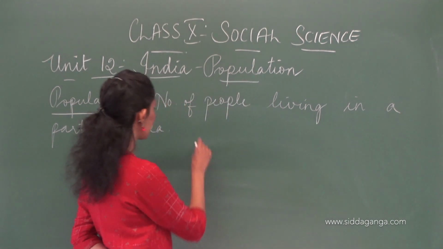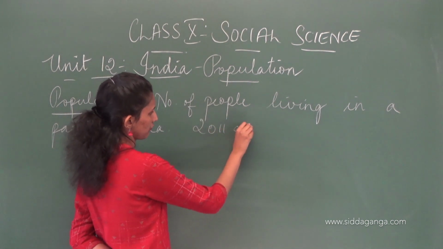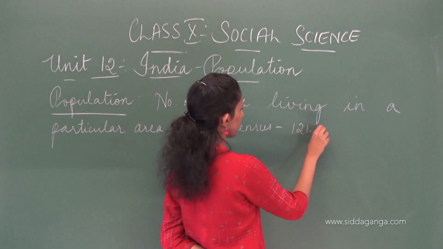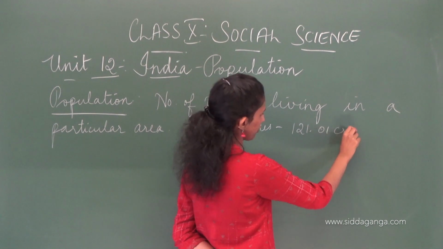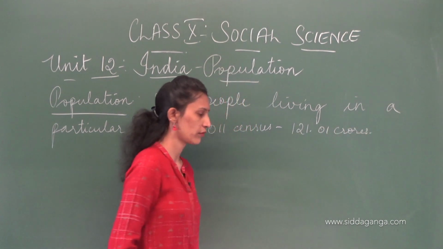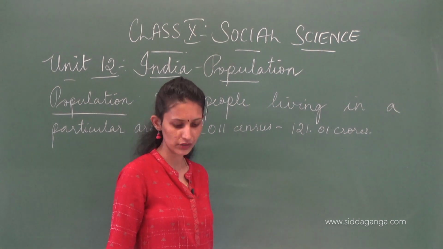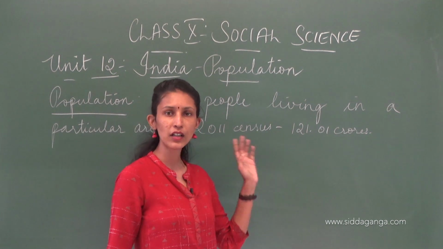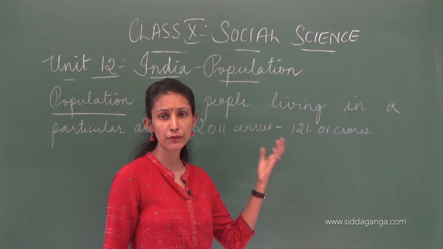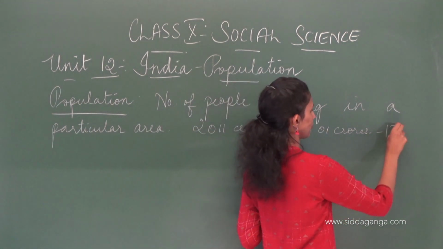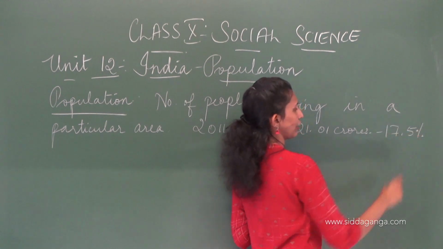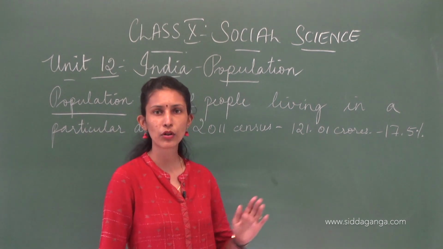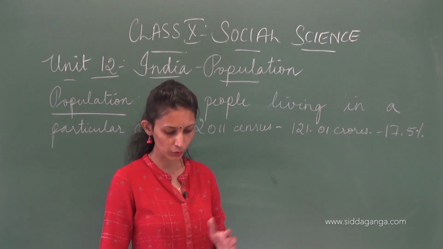Now, according to the 2011 census, our population was 121.1 crores. Okay, 121.1 crores according to the 2011 census. So that is 17.5% of the world's population. We take 17.5% of the world's population, okay, and that is on just 2.4% of the land covered by the world.